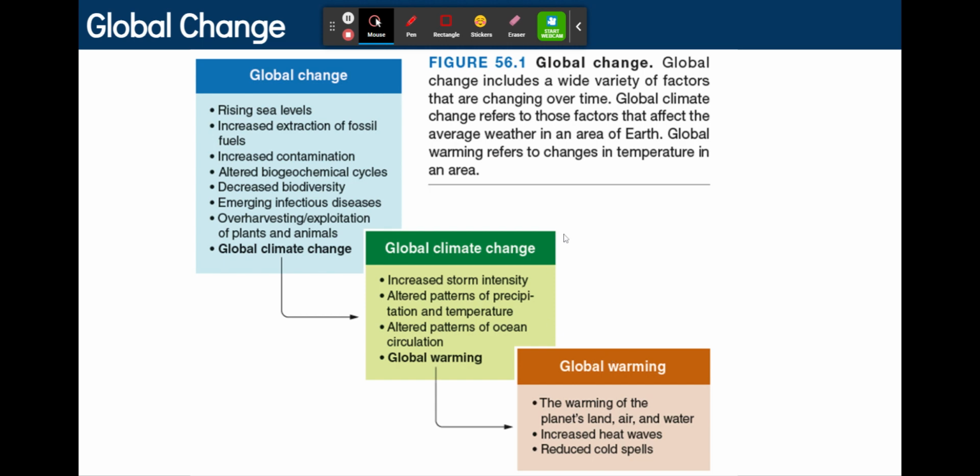And those are contributed to by a few different things. So, first, we have just basic global change, which is when you have rising sea levels, the increased extraction of fossil fuels, which are non-renewable resources like oil and coal. We have increased contamination of the environment via pollution, altered biogeochemical cycles. We'll talk about these next unit.